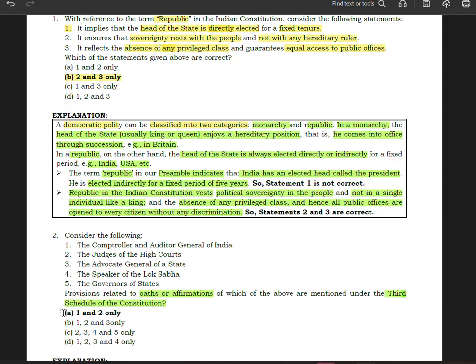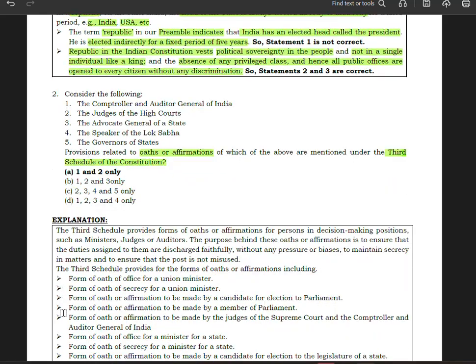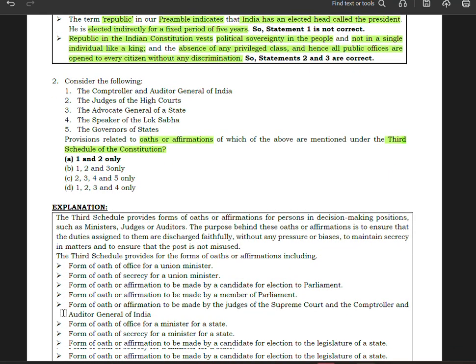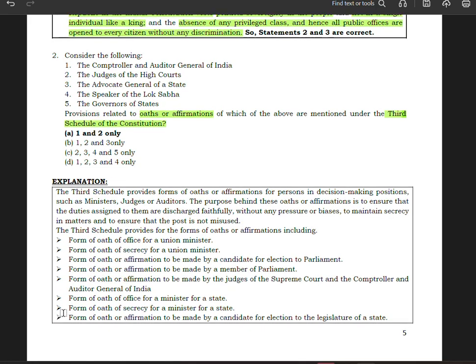They have given 1 and 2 as correct: the Comptroller and Auditor General of India, and judges of the high courts. Now let us see the explanation. The third schedule provides forms of oaths and affirmation for persons in decision making positions, such as ministers, judges, and auditors.